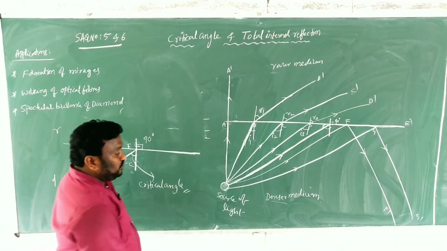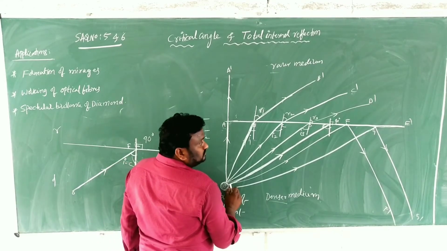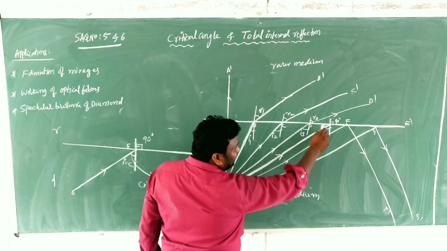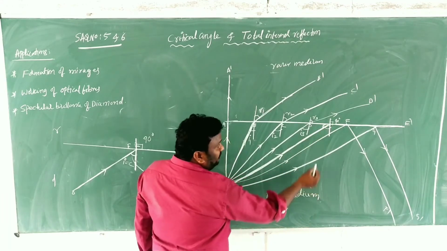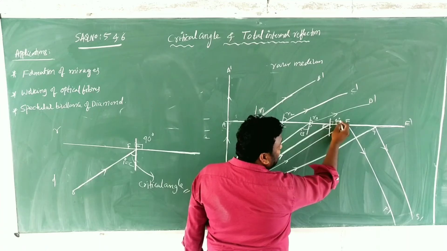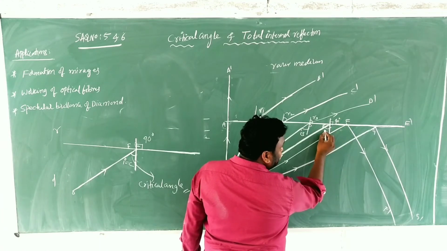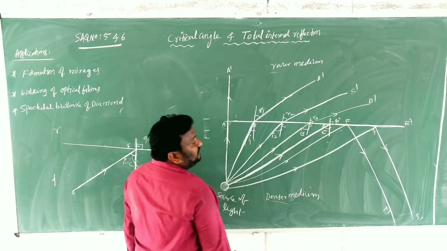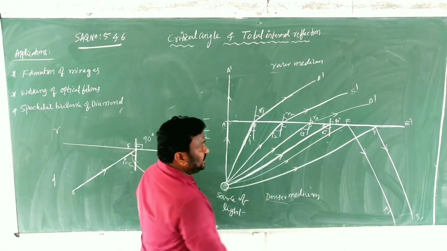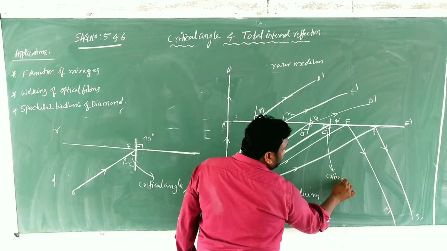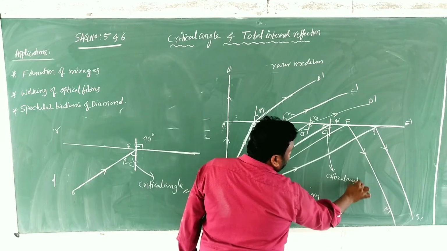What is the critical angle? When the light is moving from the denser medium to the rare medium, for which angle of incidence the angle of refraction is 90. Angle of refraction is 90. Then that particular angle of incidence is what we call the critical angle. Now this is the critical angle. Clear?